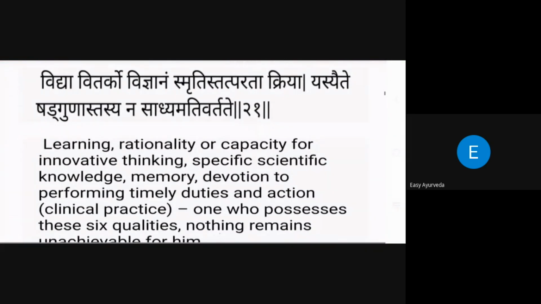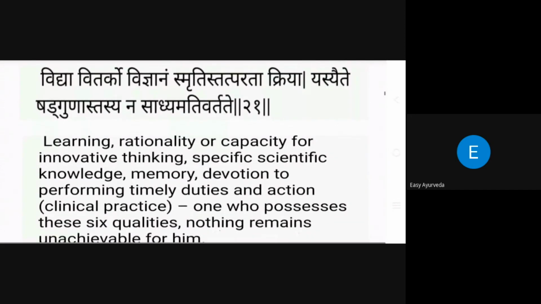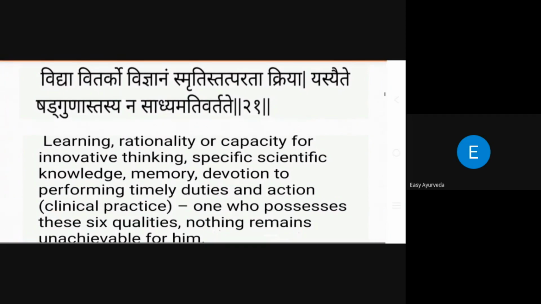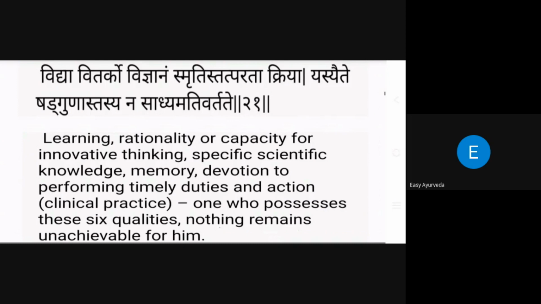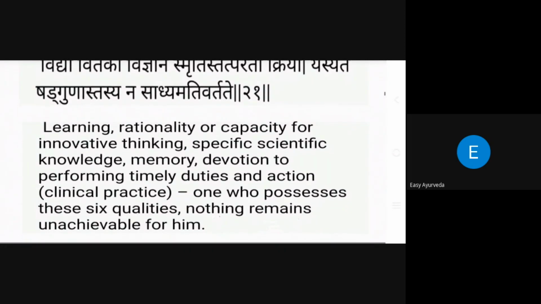First one is Vidya, learning capacity. A knowledgeable person should be there, belonging to the same science. If you want to do any research work, he should belong to the same branch, the same fraternity. Vitarka, he should have rationality, the capacity to give reasoning, to come over this, or a capacity for innovative thinking. That is Vitarka. Vijnana, specific scientific knowledge.